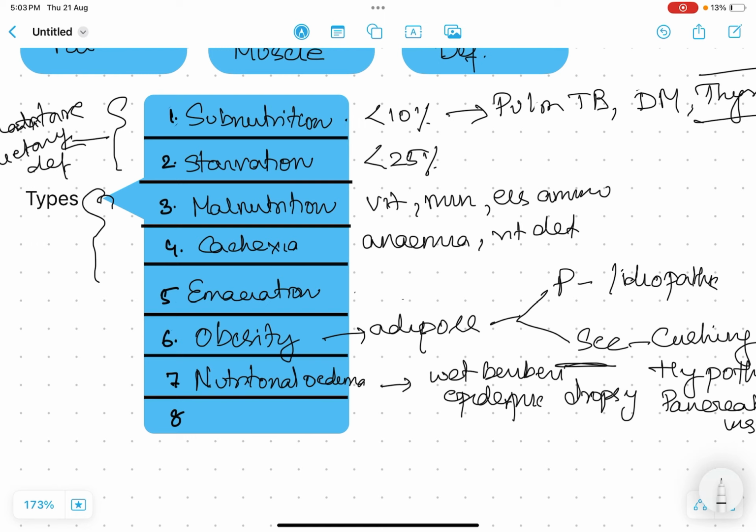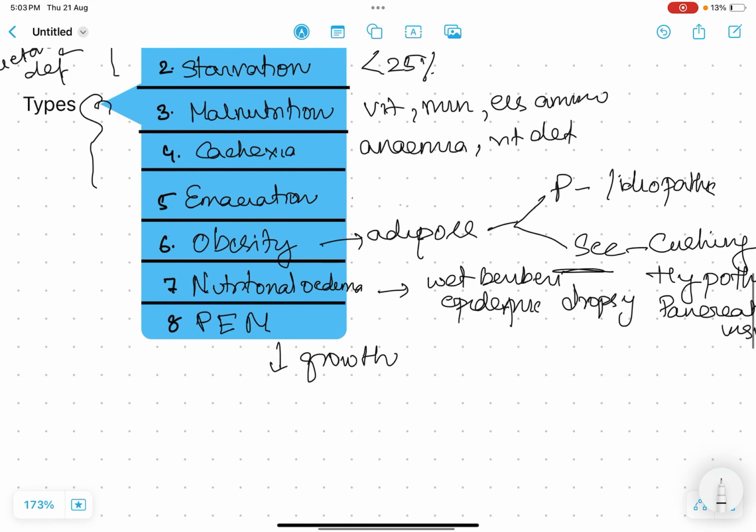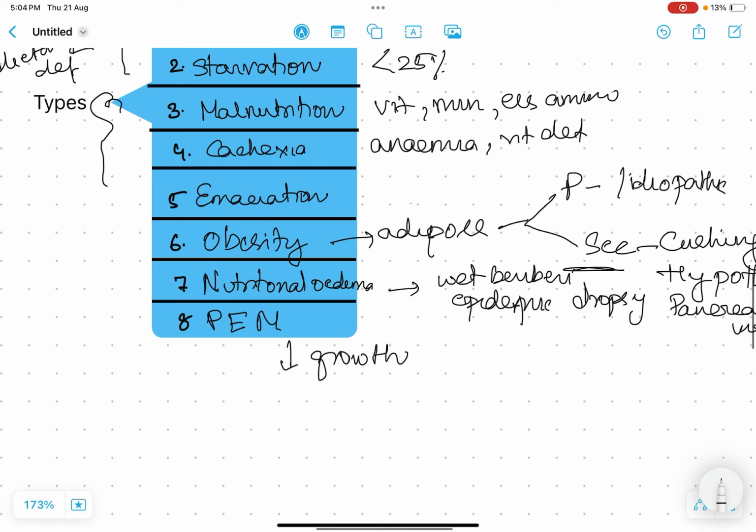Now the last one is protein energy malnutrition. Here you all know about Kwashiorkor. What is that? It is characterized by retardation of growth and wasting of muscle. The hair will change in color, gray, lusterless hair. Pigmentations will be there.